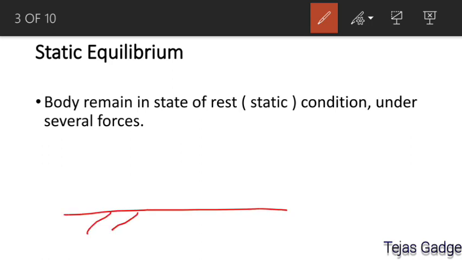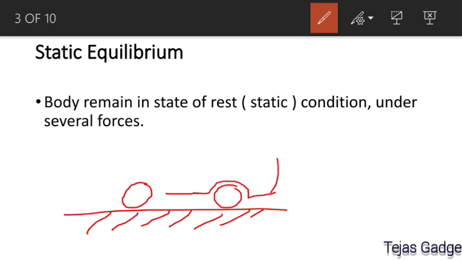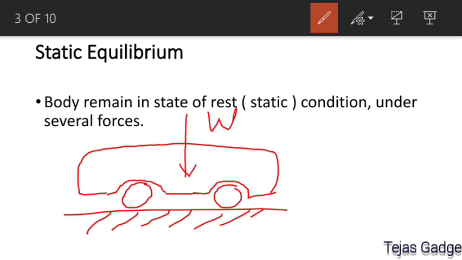Now take another similar example. Let us say there is a road, and on the road surface there is a vehicle, one car. I am drawing a car here. The self weight of the car is W, equal to mg, applied in the downward direction. Second, the road surface applies a normal reaction at the points of contact at the tires.